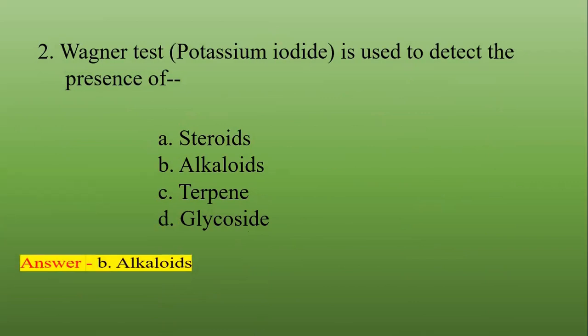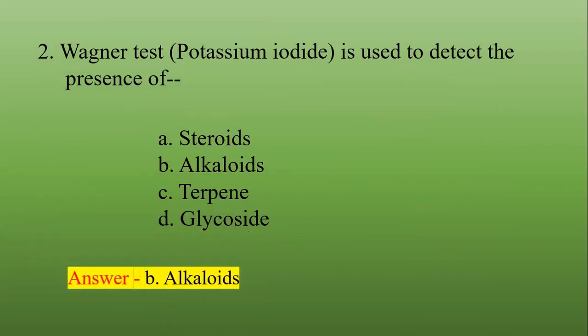The correct answer is alkaloids. The reason is that the iodide in potassium iodide reacts with the nitrogen of the alkaloids, and because of that an iodide alkaloid complex is formed, and a reddish brown color precipitate is obtained.